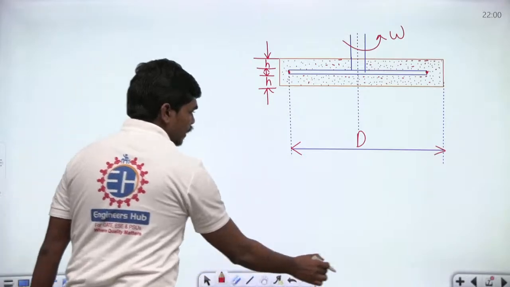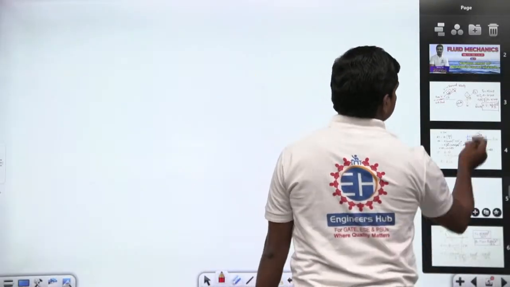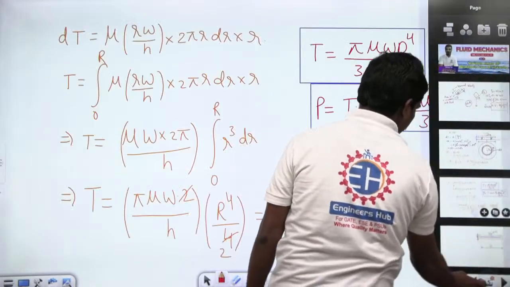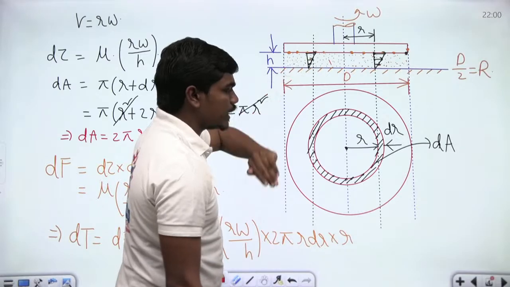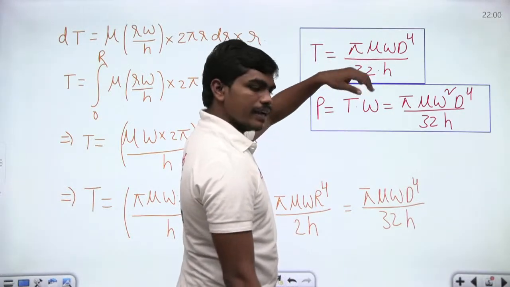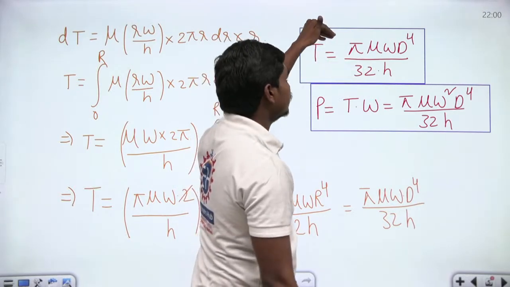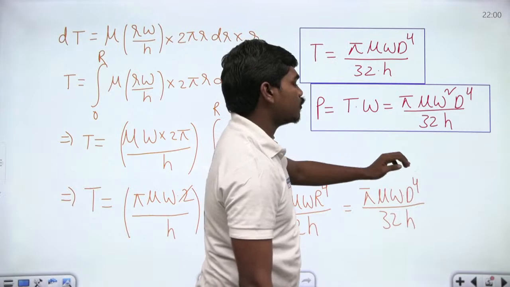Now you have this knowledge. Give me a minute, first let us delete this. So see here, when there is viscous oil on one side, you have obtained these expressions, with h the same in both cases. The torque acting is T equal to pi mu omega d power 4 by 32h.